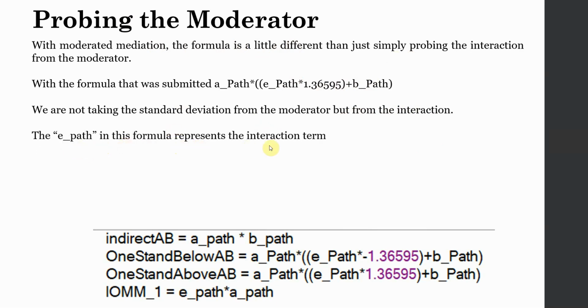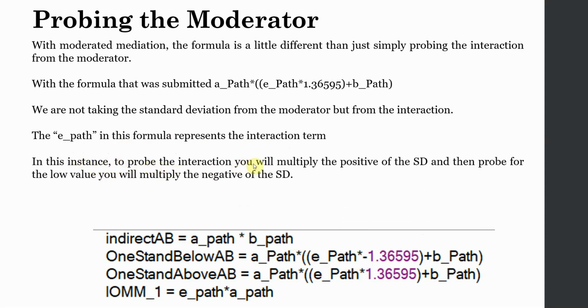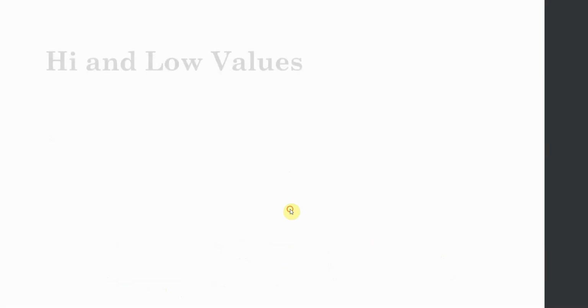The E path in this formula represents the interaction term. In this instance, to probe the interaction, you will multiply the positive of standard deviation. Here it is. Now, if somebody has just watched my video on simple moderation using AMOS, he might get confused. So it is very important to explain that in this instance, to probe the interaction, we simply multiply the positive of the standard deviation at higher and the negative of the standard deviation, that is minus, at lower level. Moving on.